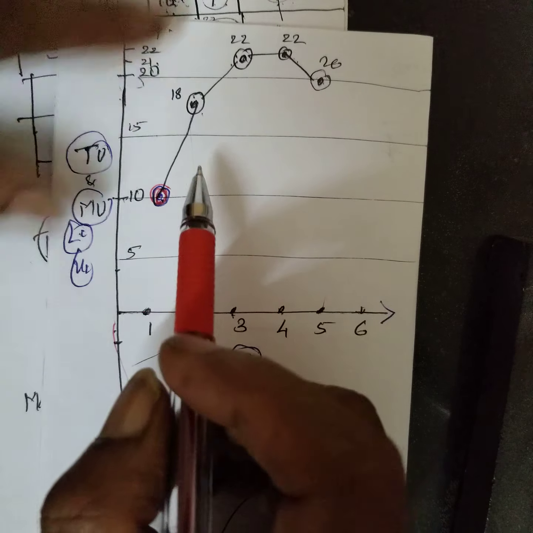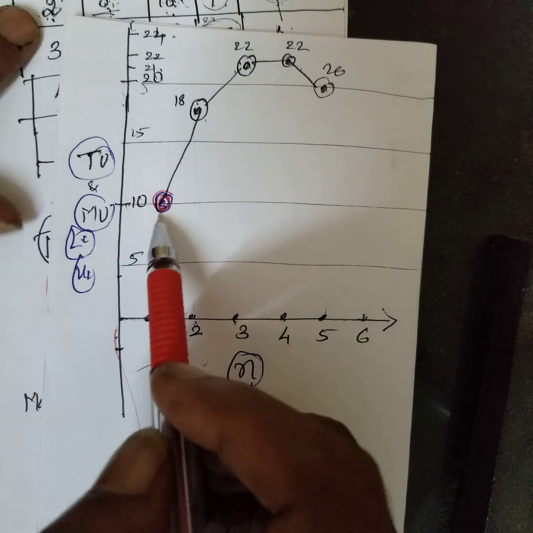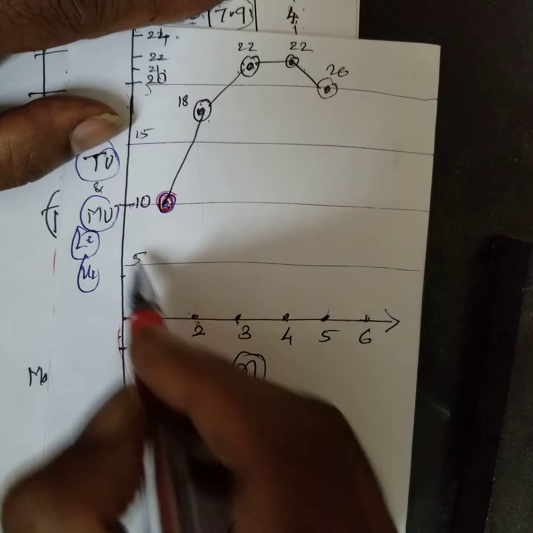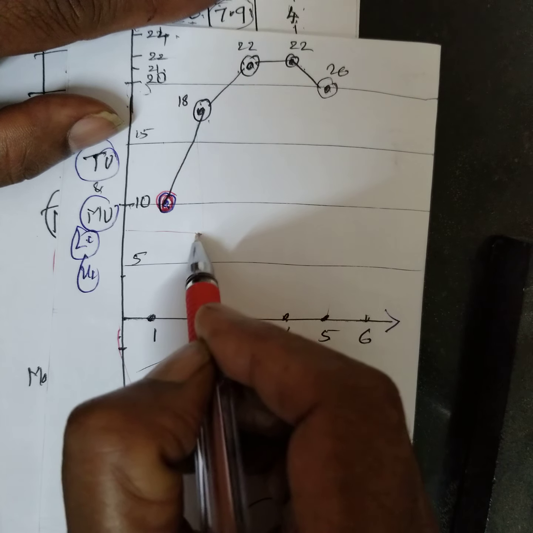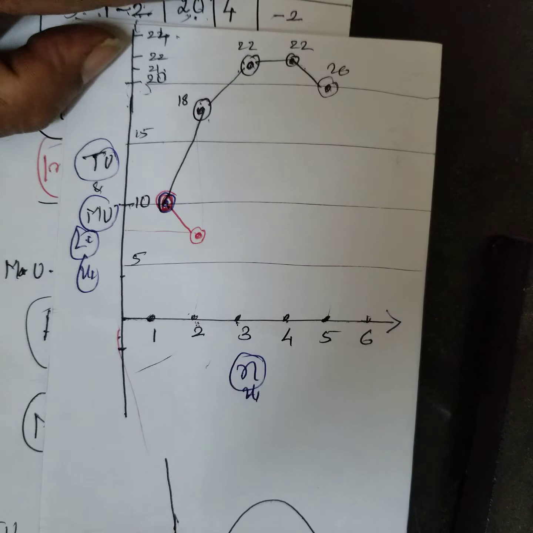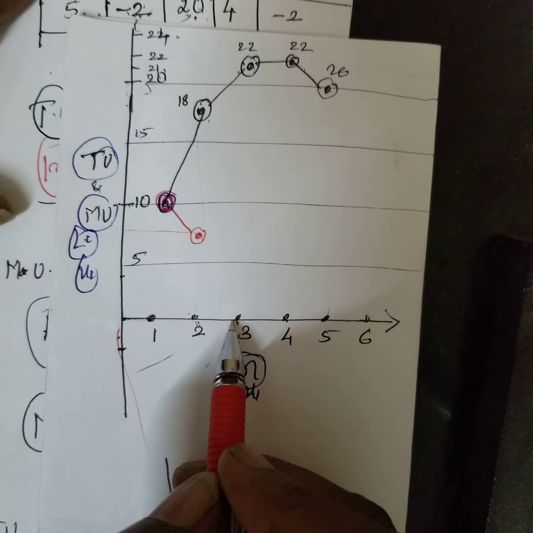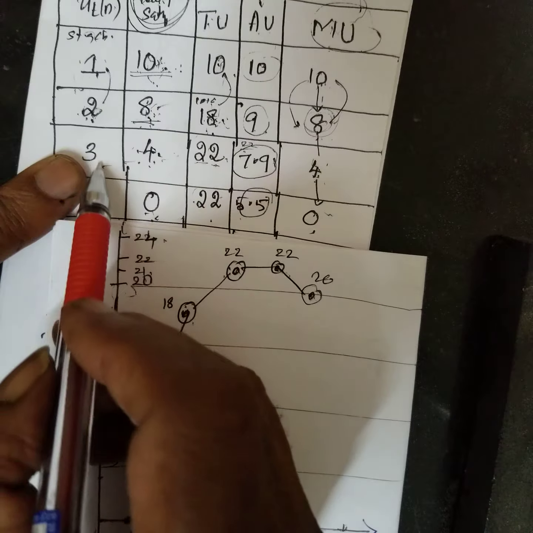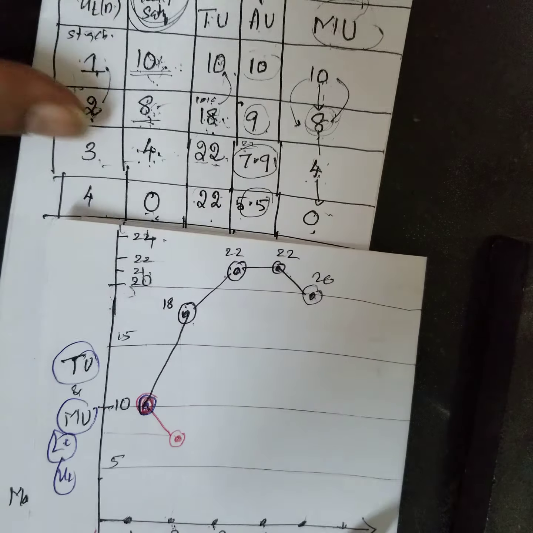Whereas what about the marginal utility? Marginal utility is 10. When you consumed 2, what happened? It has become 8. It has come down. And when you use 3, what happened? It becomes 4, no?